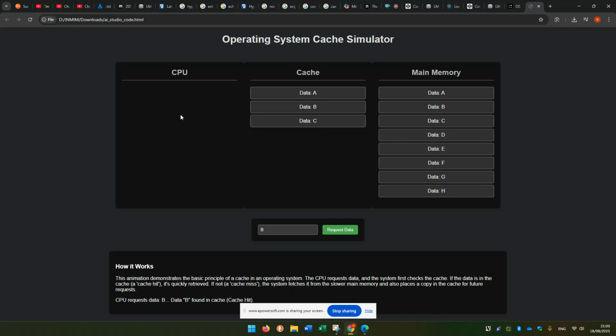So the cache holds data that is frequently used in a very small area of fast memory, so the CPU can use it in the future and won't need to go to the main memory. Of course, the cache is small. It cannot hold all the data. It will hold the data smartly, the data that is used most frequently, so that the most frequent data will be available in the fastest way in the cache to the CPU. So this is the idea of caching. This is the idea of the cache.